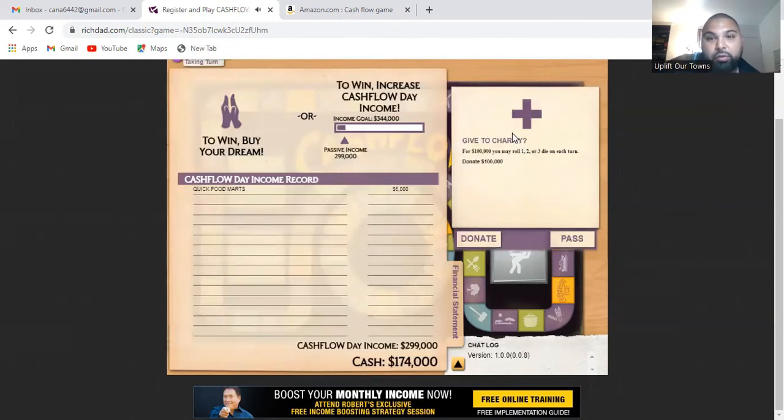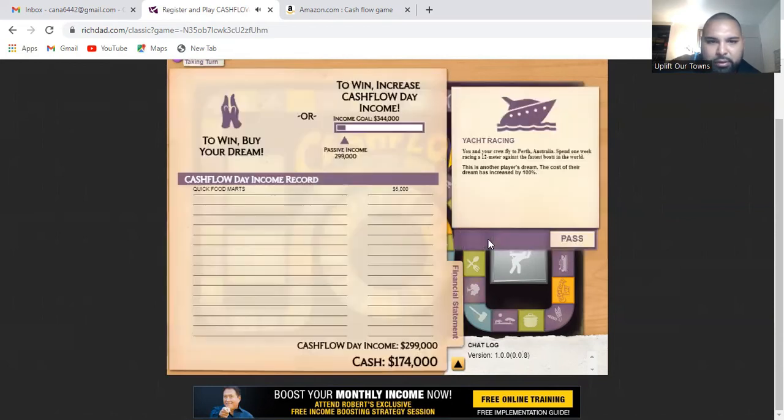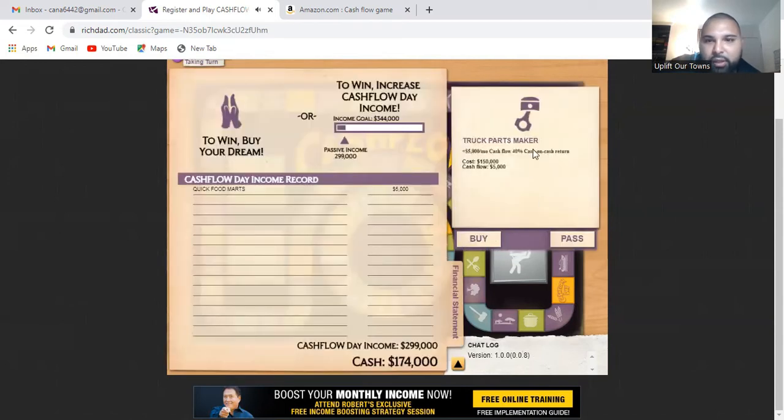So if I donate $100,000 to charity, I can roll with 1 dice, 2 dice, or 3 dice on each turn. I'm not going to do that because I'm pretty low on cash. I'm going to pass. So this is a dream. I'm going to pass on that dream. And my cheese is not on.